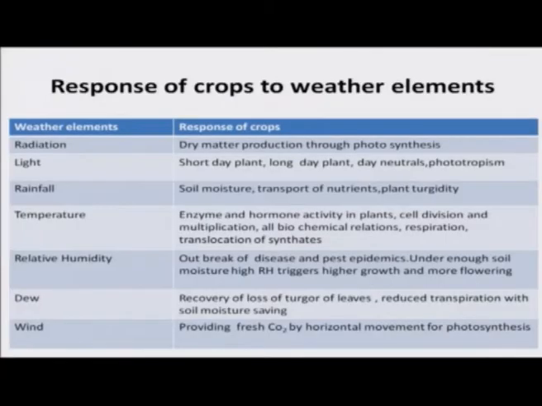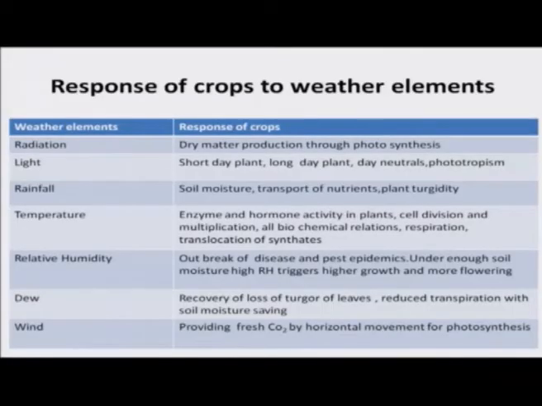Temperature: enzyme and hormone activity in plants, cell division, multiplication and all biochemical reactions, respiration, translocation and synthesis. Here, respiration is very, very important. I can relate it to temperature. If the night temperature is more than the optimum, then there is production loss. Normally, in a particular area, the night temperature would be around 24 to 25 degrees.